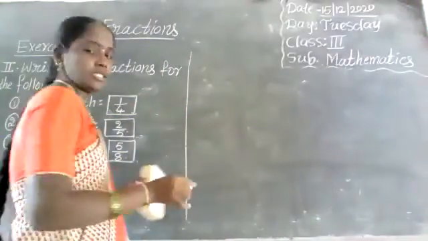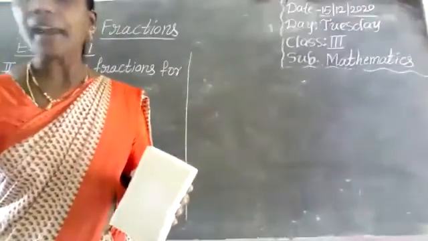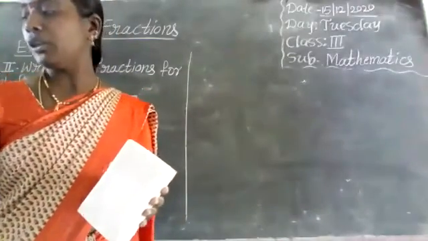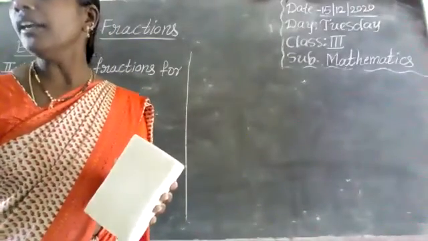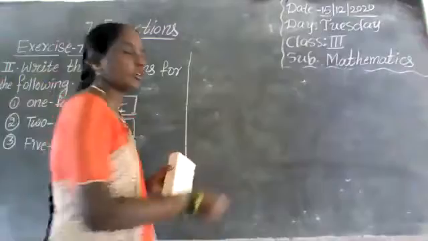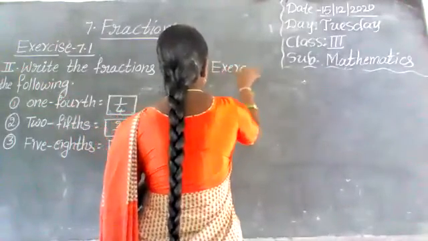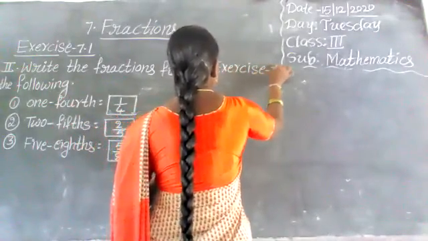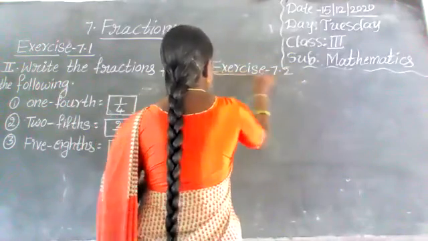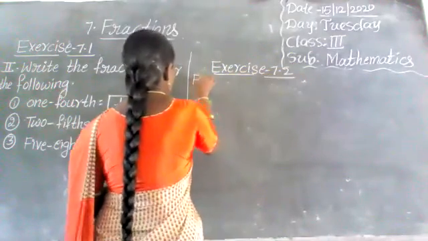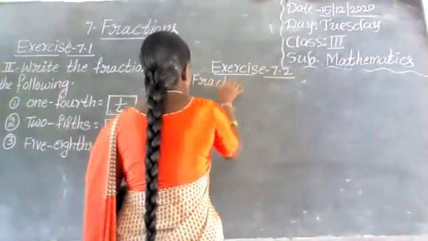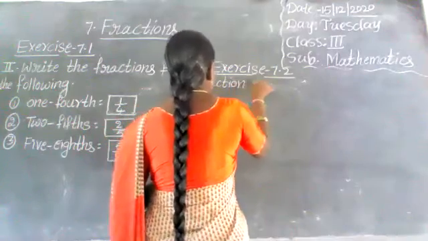Okay. Next, fraction number line. Now I am going to explain fractions on the number line. Exercise 7.2. This is the fraction number line: fractions on the number line.